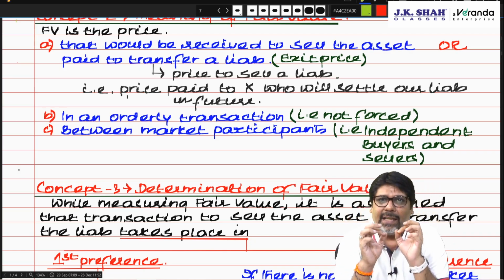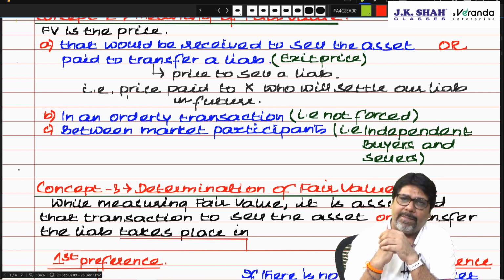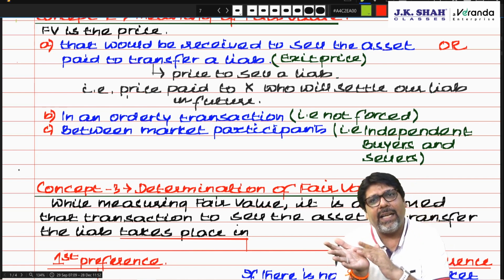Now suppose there is a liability in my books which is 5 lakhs, which I am supposed to pay in 3 years time. Fair enough. I tell him, if I pay you today, how much you will take?